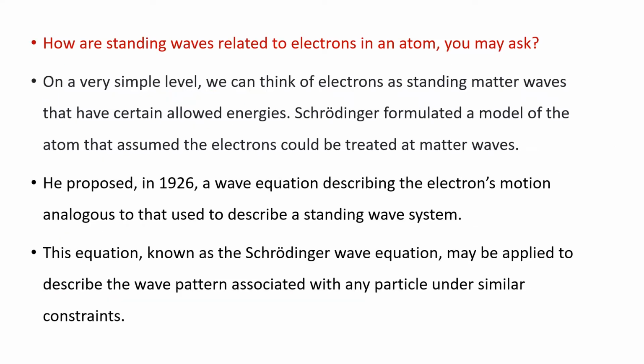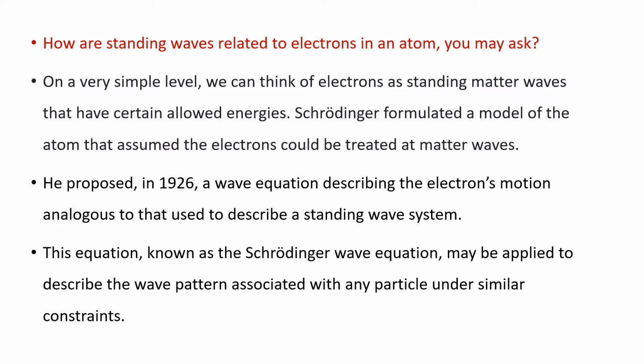How are standing waves related to electrons in an atom? On a very simple level, we can think of electrons as standing matter waves that have certain allowed energies. Schrödinger formulated a model of the atom that assumed the electrons could be treated as matter waves. He proposed in 1926 a wave equation describing the electron's motion, analogous to that used to describe a standing wave system. This equation, known as the Schrödinger wave equation, may be applied to describe the wave pattern associated with any